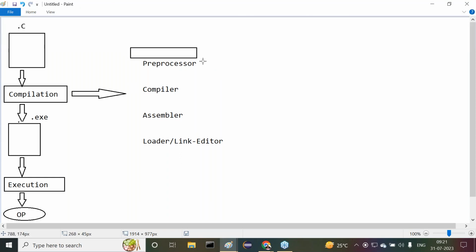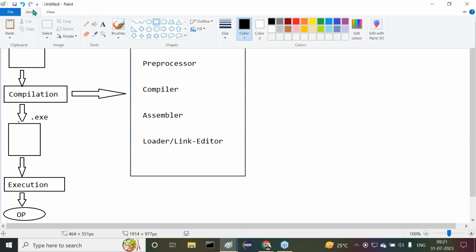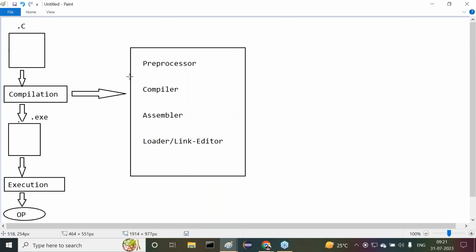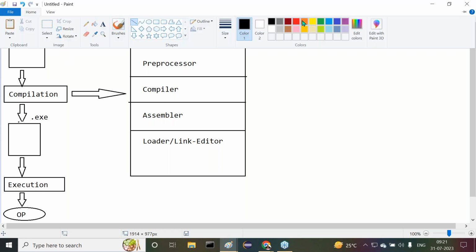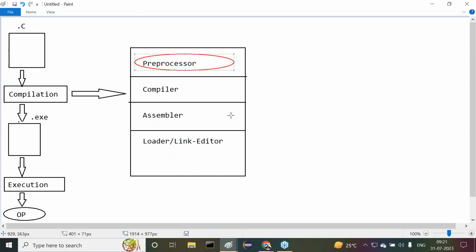I'm telling you clearly. Compilation, in the sense, don't think that the total compilation is done only by the compiler. Don't think in this way. The point is that compilation includes nearly 4 phases. What are the 4 phases of the compilation? Preprocessor, compiler, assembler, loader, link editor. All right, sir, my required point I already got. What is my required point? The exact location of the preprocessor. It is located in the compilation as the first phase. Inside the compilation, the preprocessor is the first phase. Understand it clearly?